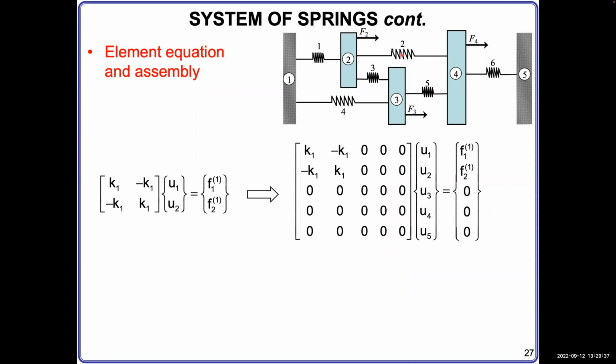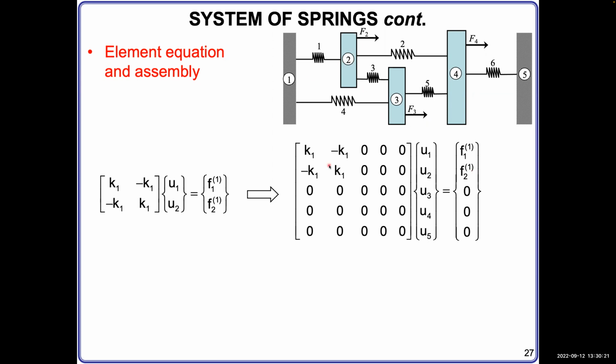But you know, spring number 2 is connected with this rigid body. If this rigid body has one displacement, that displacement is shared by spring number 1, spring number 2, and spring number 3. It's shared, right? So the displacement U2 for spring number 2 is the same U2. But spring number 2 has its own force, which is not equal to this force. So when we add number 2's force to this column, they should be added together. Force is not shared. Displacement is shared because of this rigid node here.